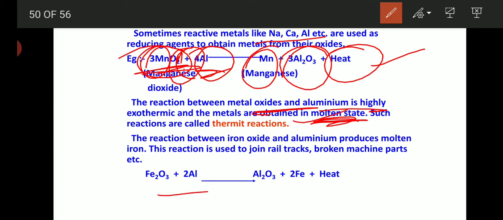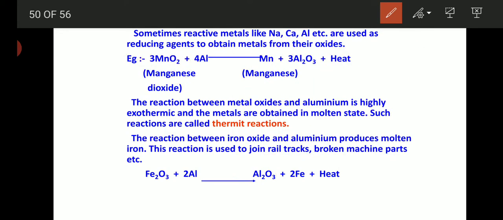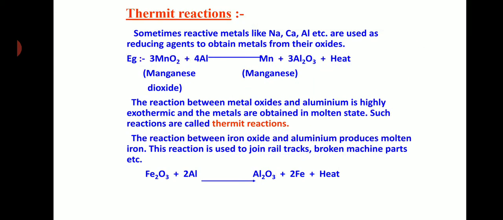There is one more example, the reaction between iron oxide and aluminium that produces molten iron, and this is used to join rail tracks and broken machine parts. Why? Because in the pure state, iron is in a molten form. Remember that. Even gold, pure gold, is in a molten state.